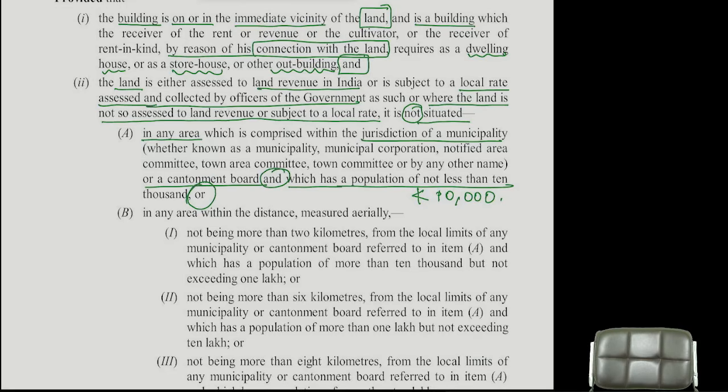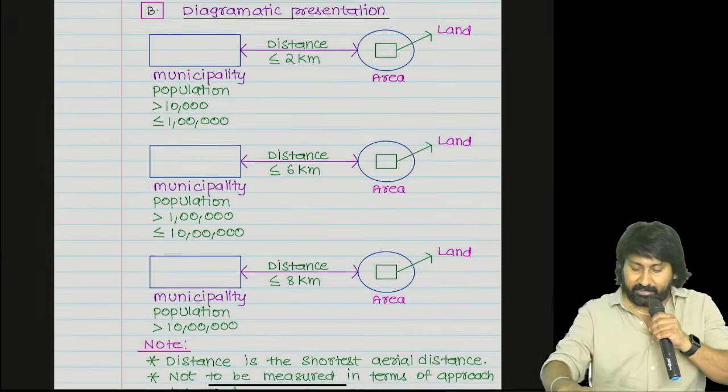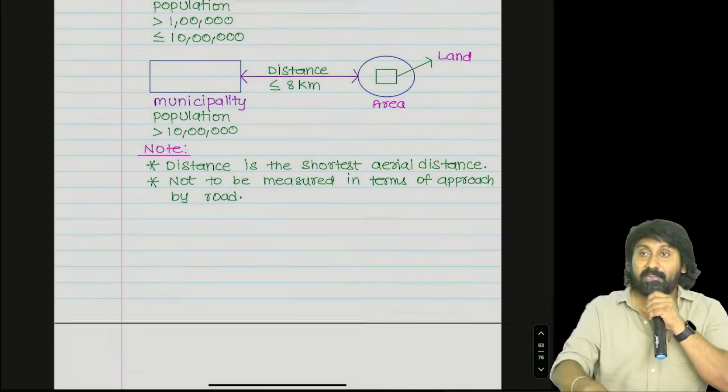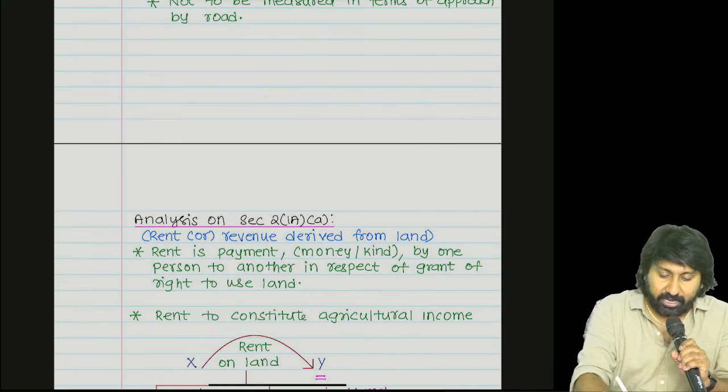Any building, any land located in that urban area will be treated as urban agricultural land. Any income derived from the building which is immediately in the vicinity of such an agricultural land will be urban rental. Urban rental is never called agricultural income. This is what I wanted to tell about the provision. Everyone understood the concept clearly? This is the 100% completion of understanding the building. Okay? See here. Last point before you take a break.